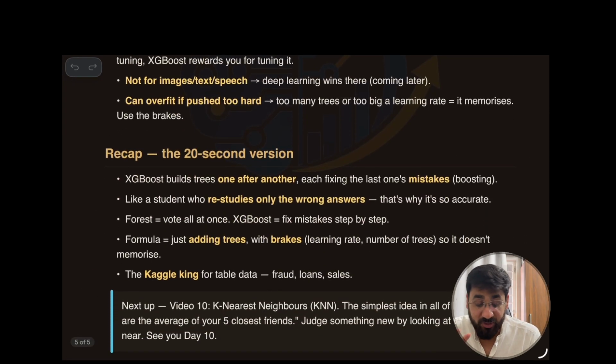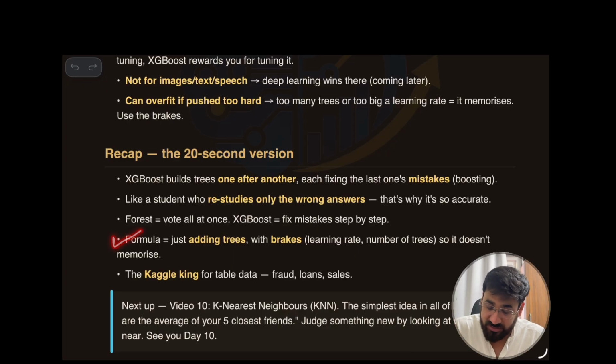And now the recap of what we learned so far. XGBoost builds one tree after another. Simple. One tree fixes the mistakes of the tree that came before. This is like a student who studies only the wrong answers. You studied one time, went for the test, and you saw not the whole paper, but what mistakes you had made. Next time you only learn those mistakes, the wrong things that you did, you correct them and appear in the exam again, and keep doing this until you become a topper.